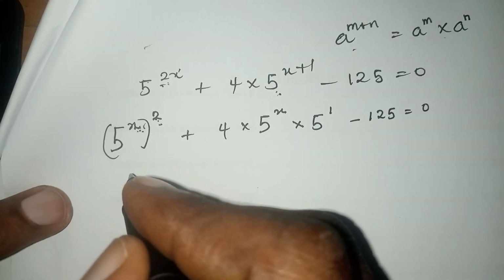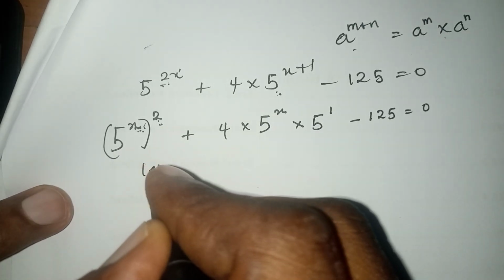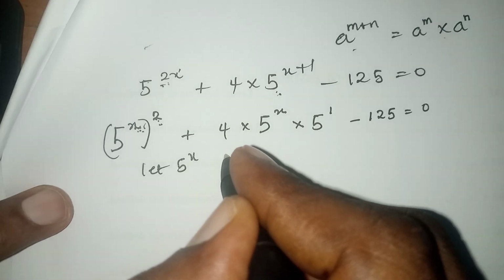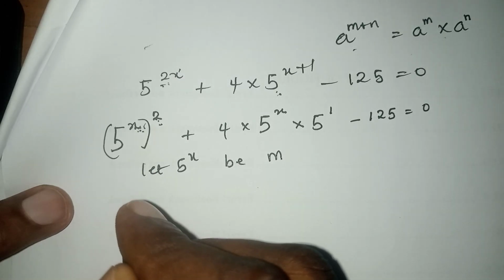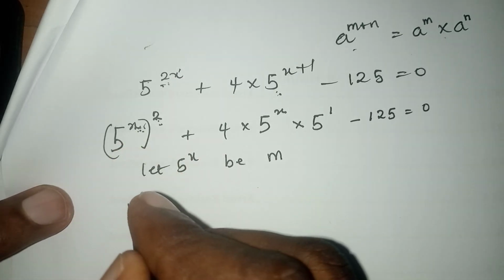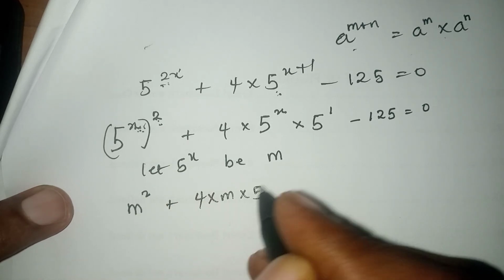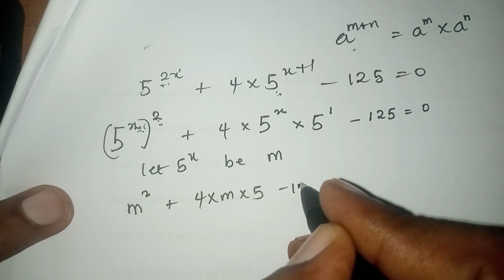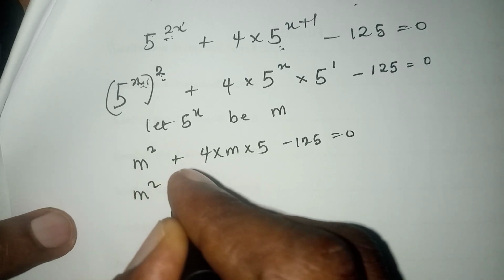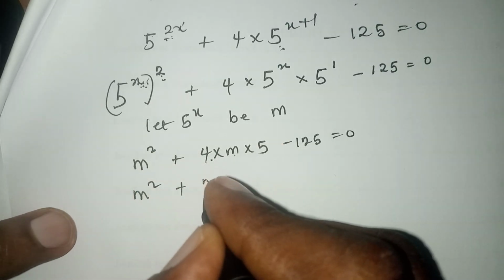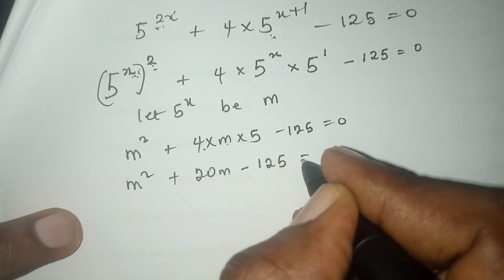All right. So as you can see here, we have 5 raised to power x common. So you say let 5 raised to power x be any letter of your choice. I'll pick m. So I'll have m squared, because of this 2, plus 4 times m times 5. 5 raised to power 1 is 5, minus 125 equals 0. So m squared plus 4 times m times 5, that's 20m, minus 125 equals 0.